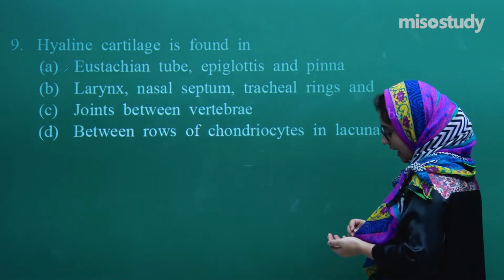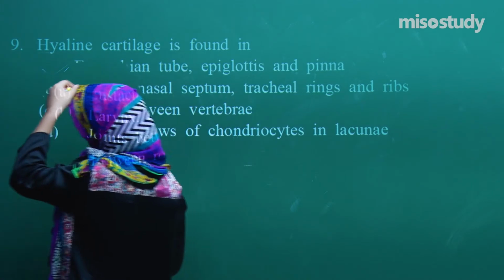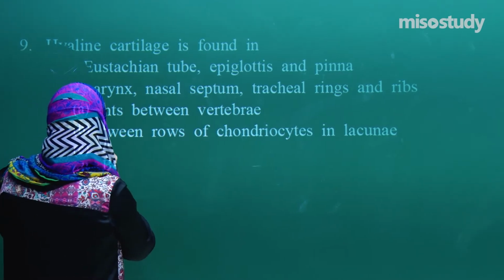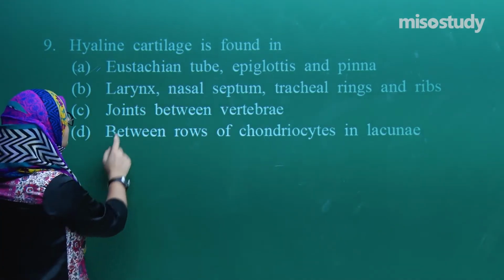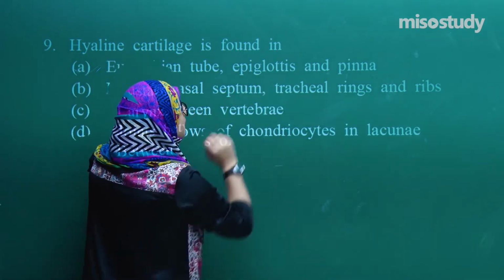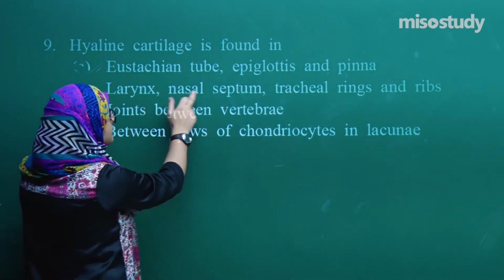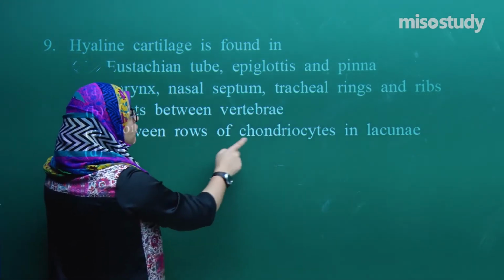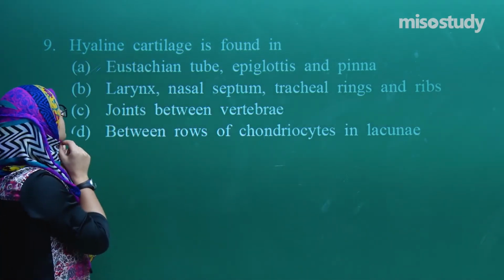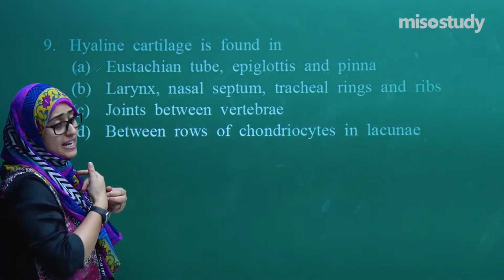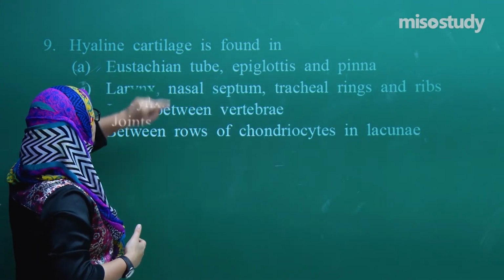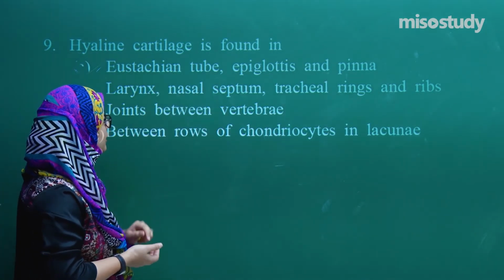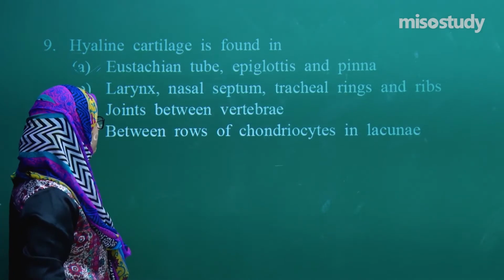Okay, so hyaline cartilage is found in... you need to remember that hyaline cartilage is talking about the cartilage. So let's read the options: Eustachian tube, epiglottis and pinna; larynx, nasal septum, tracheal rings and ribs; joints between the vertebra; between rows of the chondrocytes in the lacunae. So what is it saying? That this cartilage is found in what? Is it found in Eustachian tube, epiglottis, pinna, larynx, nasal septum, tracheal rings, or joints between the vertebra?